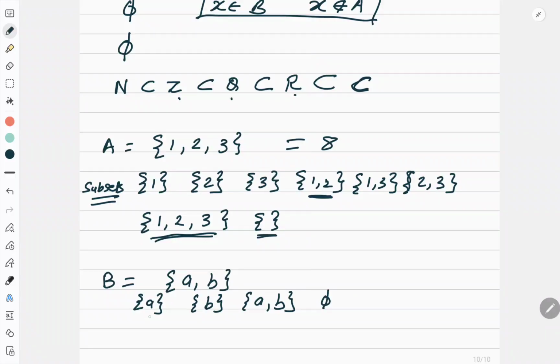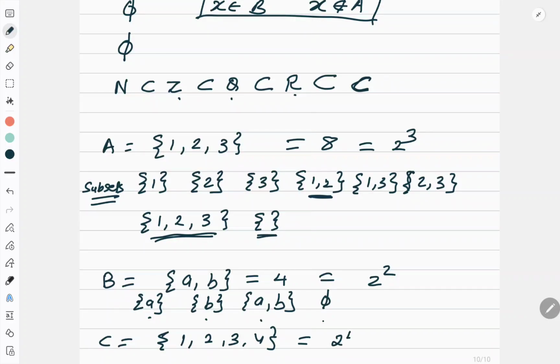Correct? How many are there? 1, 2, 3, 4. So I have 4. Now here, can I write this 8 as 2 to the power 3? And can I write this 4 as 2 to the power 2? Now you take any set C with 4 elements, 1, 2, 3 and 4. If you list out all the subsets, you will observe the number of subsets are 2 to the power 4.